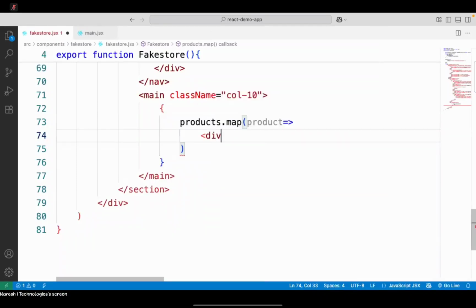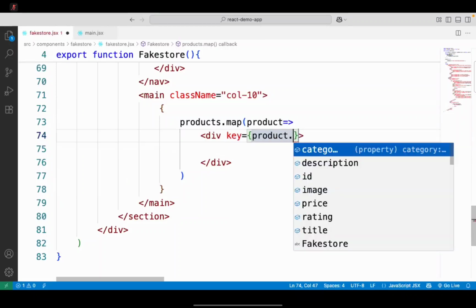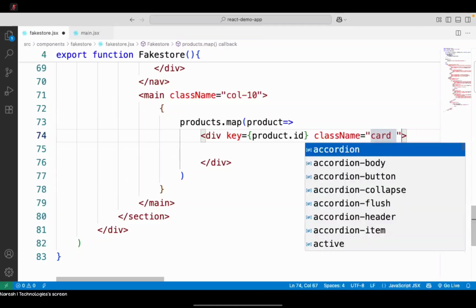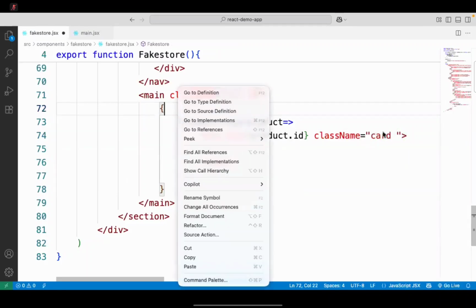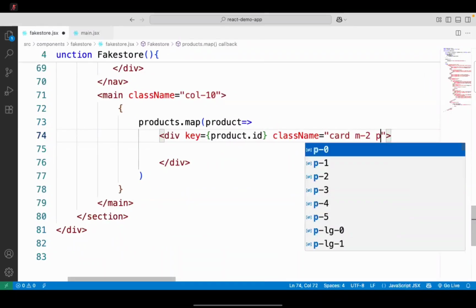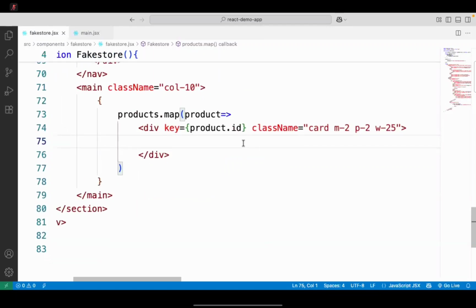So we create a div, and this div will have a key. In the key, we have the product ID, and it will behave like a card. I will give the class card, and I will give margin 2, padding 2. Just margin and padding I am giving. And card width W, how much? 25. Width 25 I am giving. Okay. Now this card will be displayed for every product.